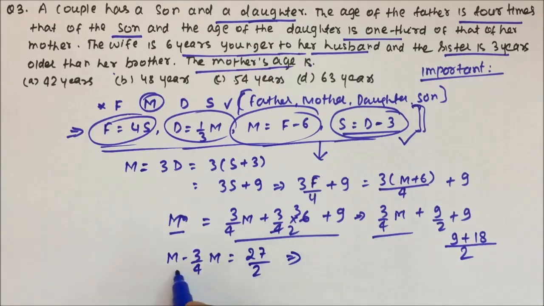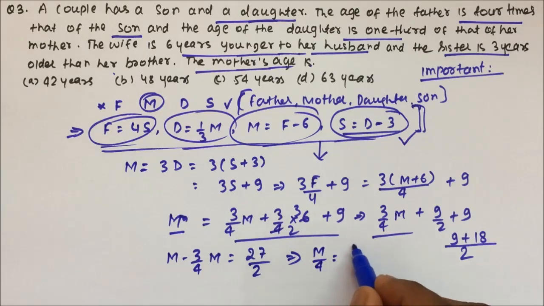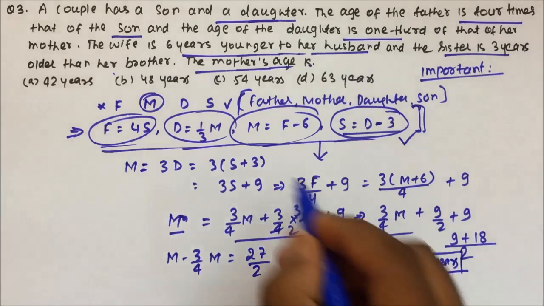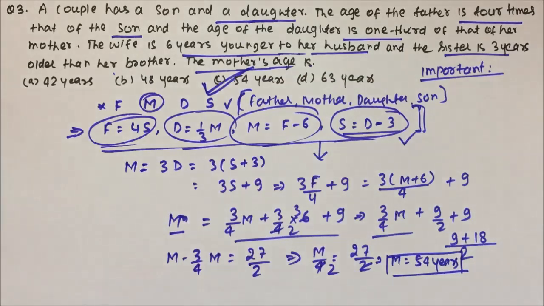Now friends, if we take the LCM, then 4M minus 3M, that is M by 4, is equal to 27 by 2. So M is 27 into 2, which is 54 years. That is what you have to calculate. So option C will be the correct answer.